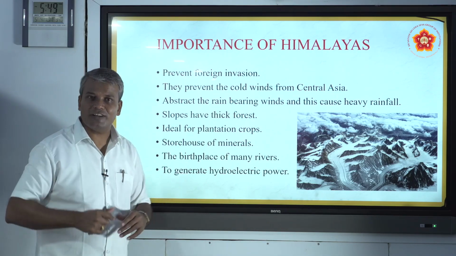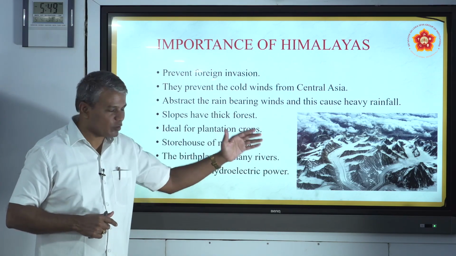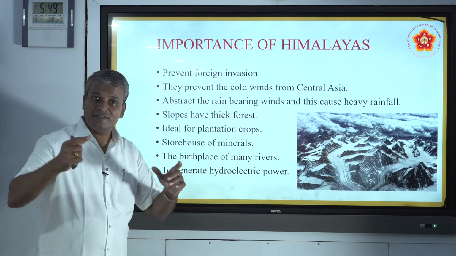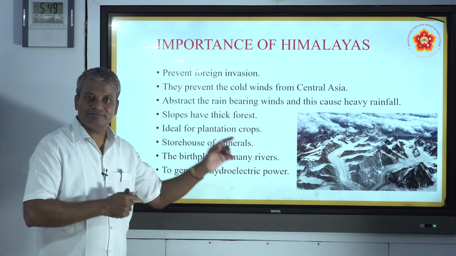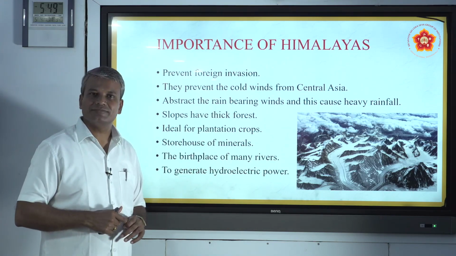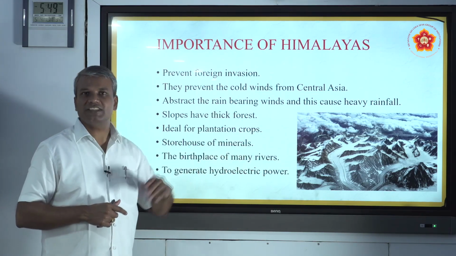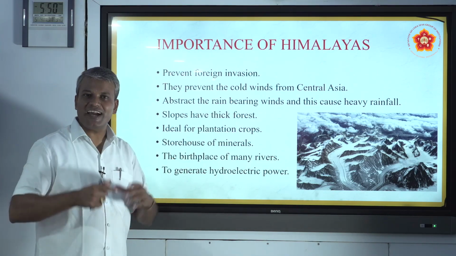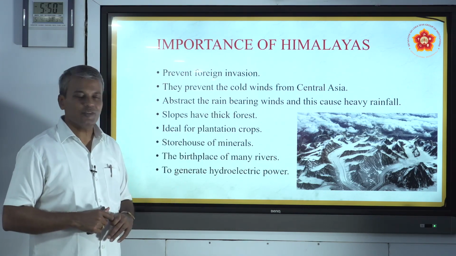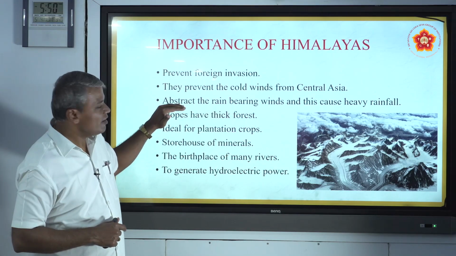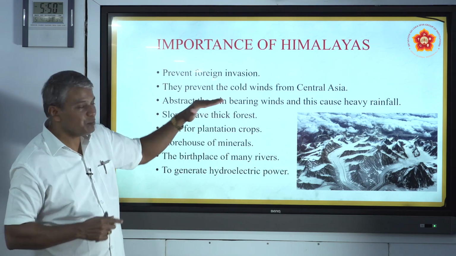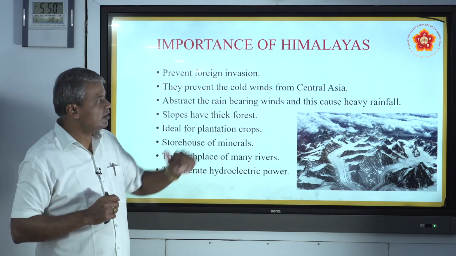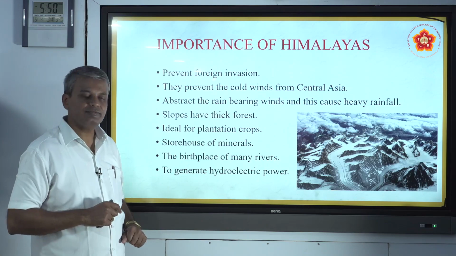The highest rainfall is recorded in Mawsynram, the highest rainfall found in India and the world, near Cherrapunji in Meghalaya. Megha means clouds, the land of clouds. So this is how the Himalayan mountains block the clouds and cause heavy rainfall.